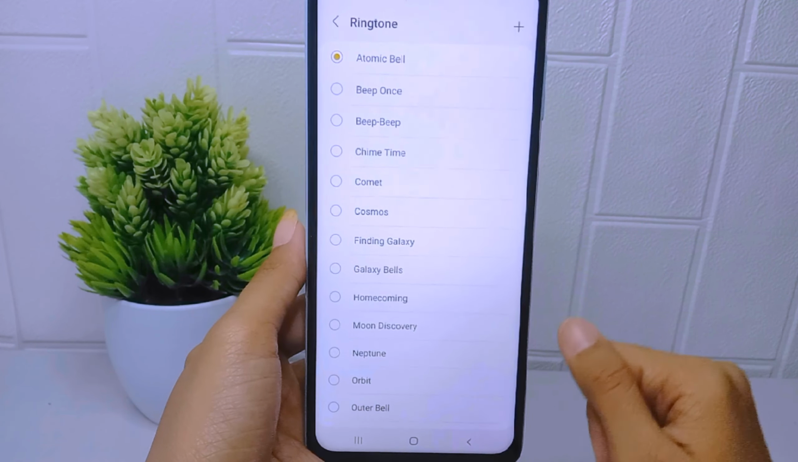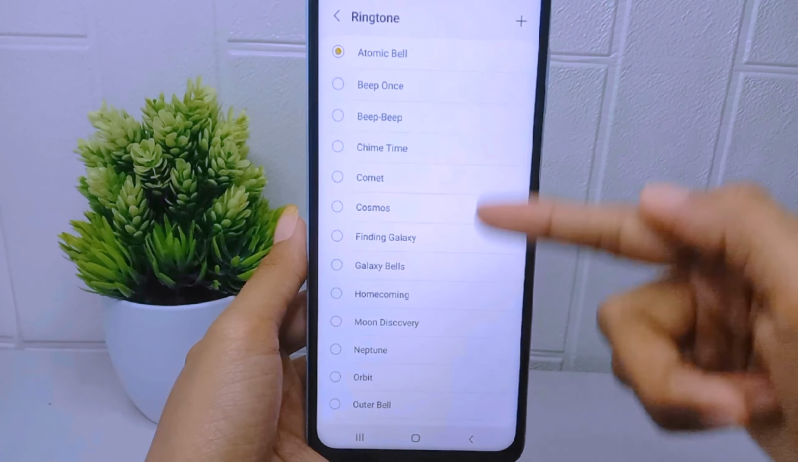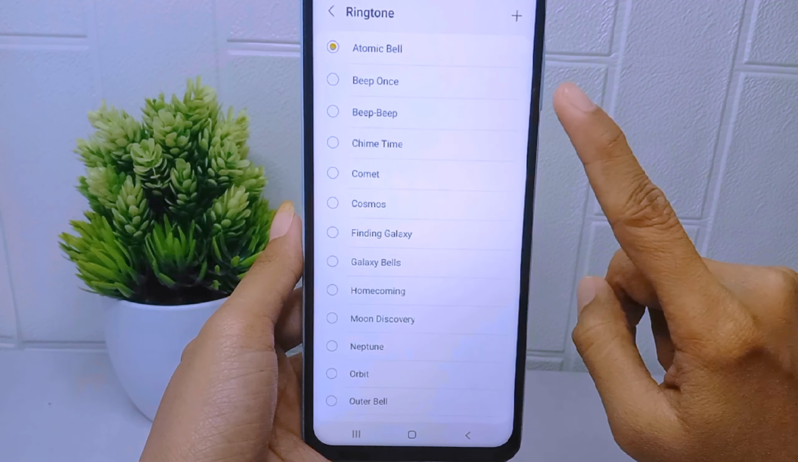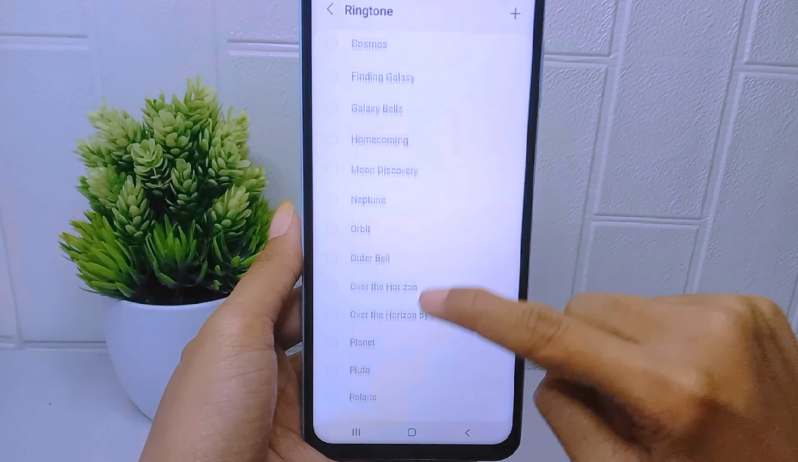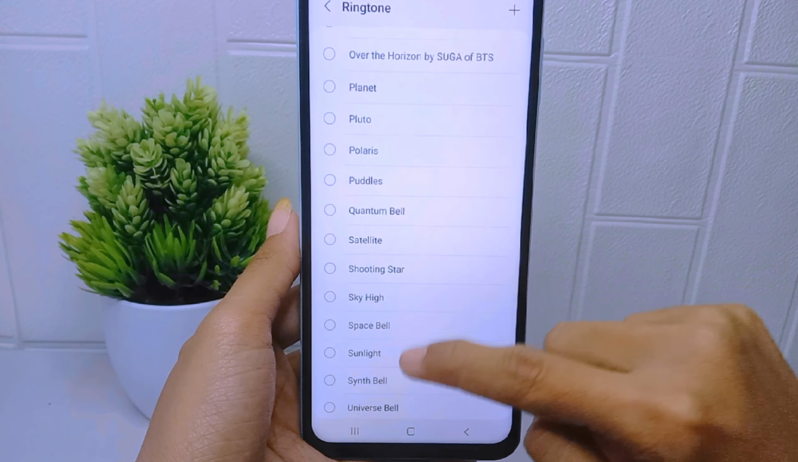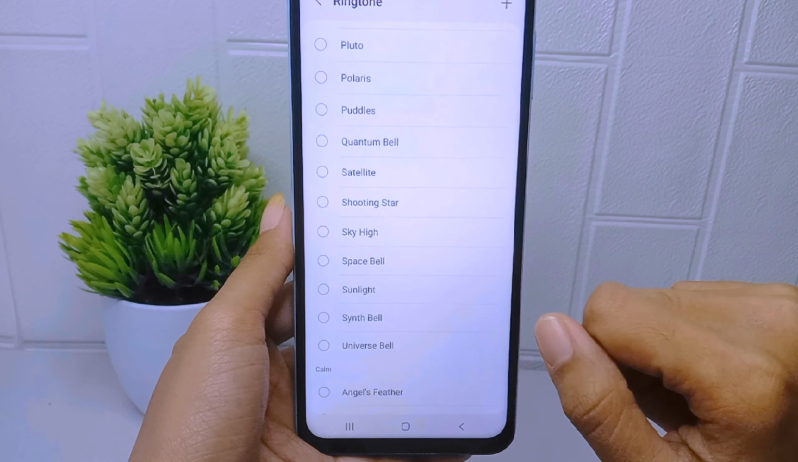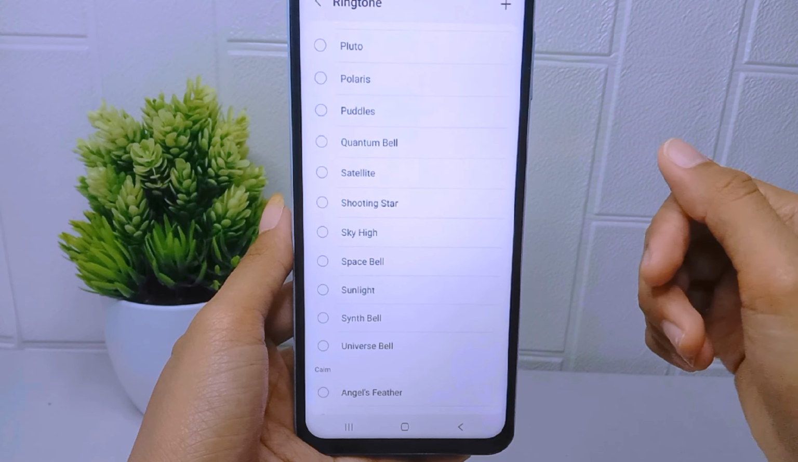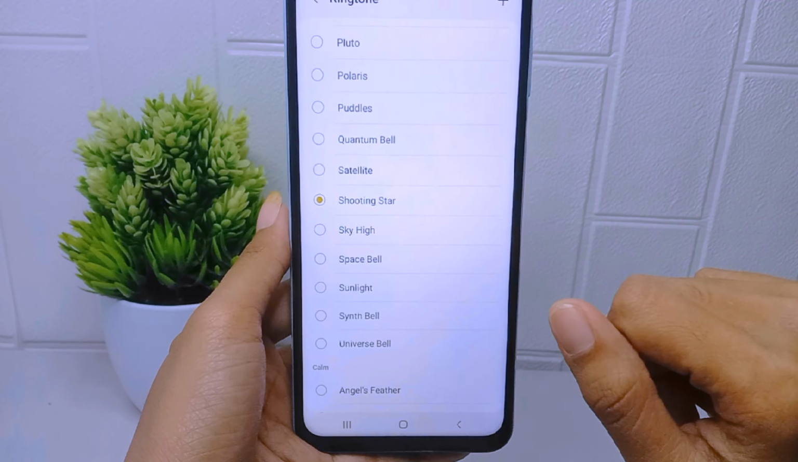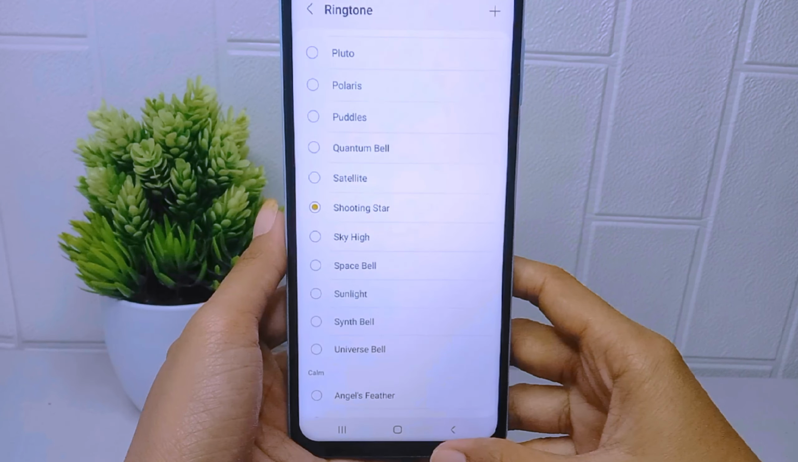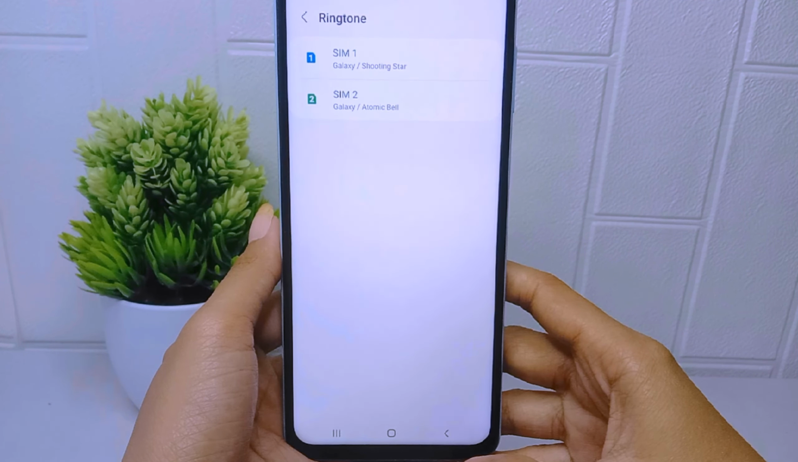And then you will see a list of available ringtones. You can scroll through the list to preview different options. Once you find a ringtone you like, you can tap on it to select it. And now your call ringtone is successfully changed.